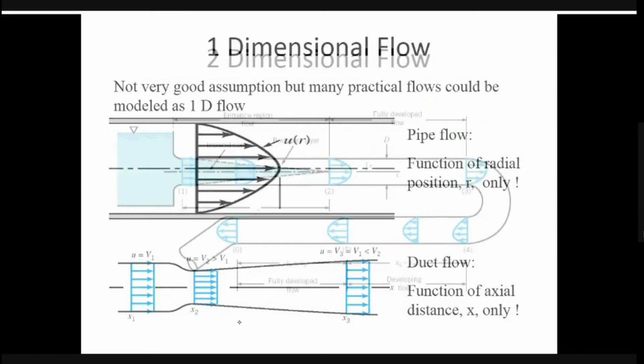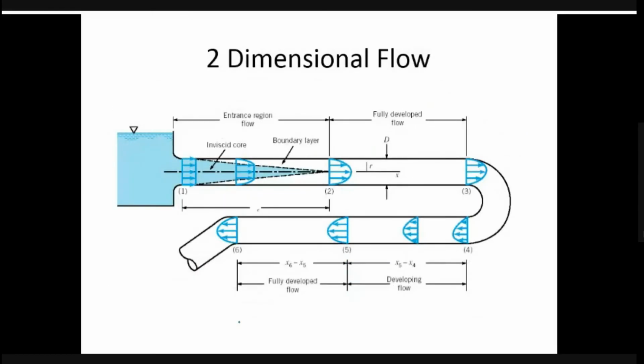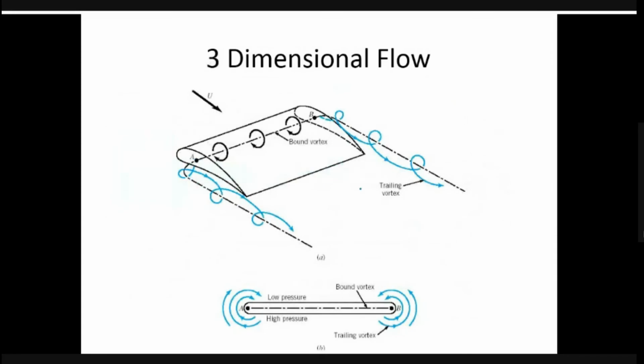Two dimensional flow means the velocity as well as density, suppose I'm taking the velocity, is changing in two dimensions, x and y. So this is two-dimensional flow. And three-dimensional flow means we are considering, let's say, the acceleration is a function of x, y and z, all three directions. So this kind of flow is called three-dimensional flow.